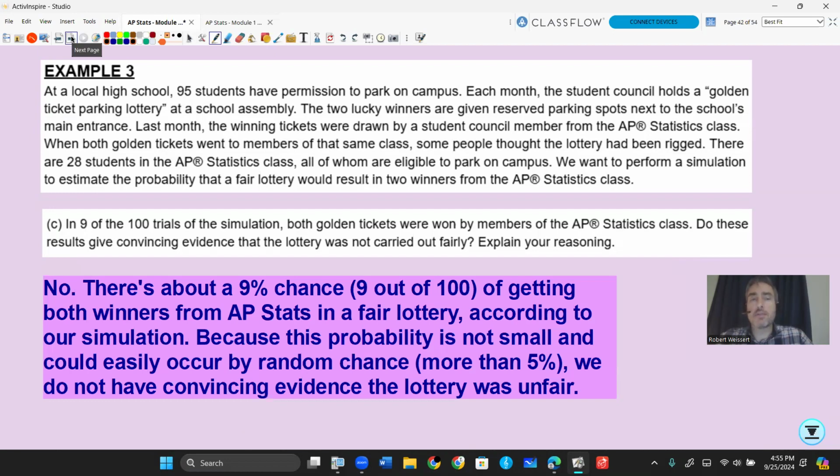There's about a 9% chance of getting both winners from AP Stats in a fair lottery according to our simulation. Since this probability is not small and could easily occur by random chance, in other words, it's more than 5%, we don't have convincing evidence that the lottery was unfair. So again, when we're looking for convincing evidence, we're looking for that percentage in our simulation to be so small that random chance can't really explain it very well.